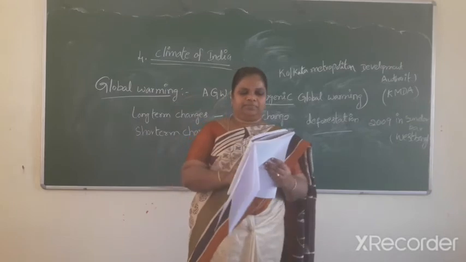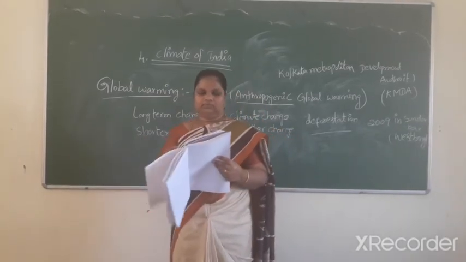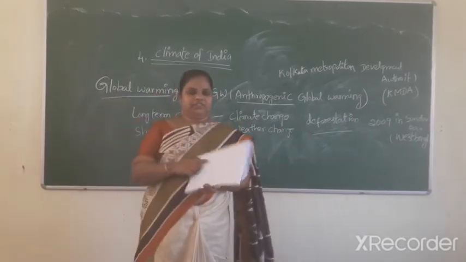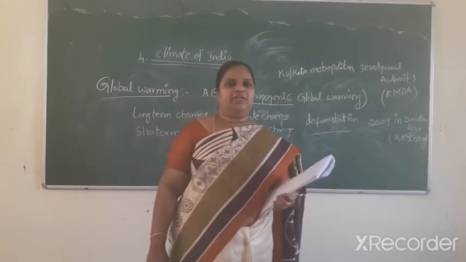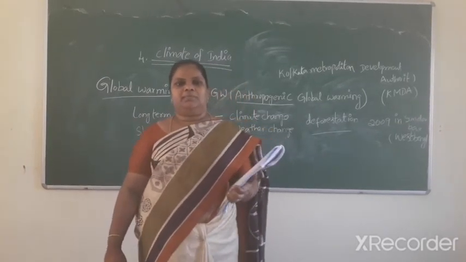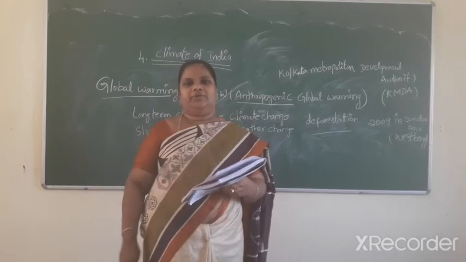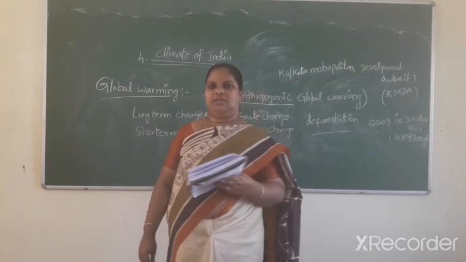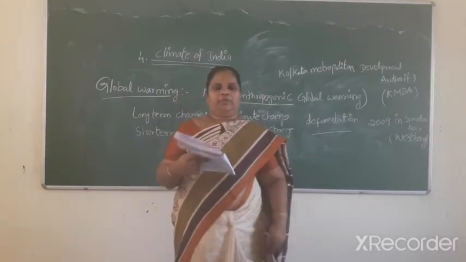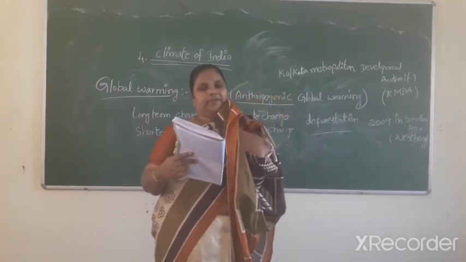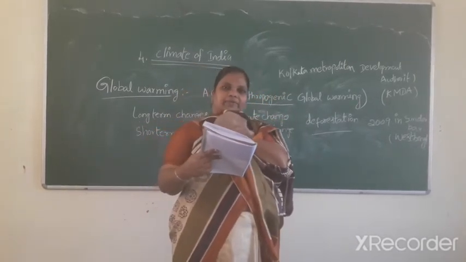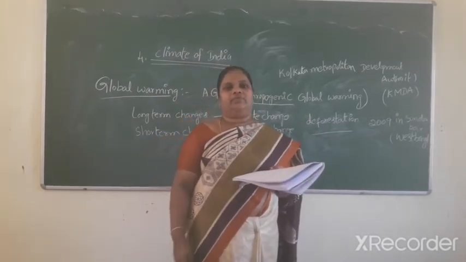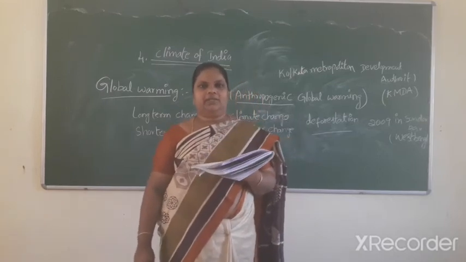In this lesson, keywords are explained. And next one, the elements of temperature and climate: temperature, wind, humidity, precipitation, and pressure. These are the elements of climate and weather. And the factors that influence the climate and weather: first one, latitude; second, land and water relationship; third, relief; fourth, upper air circulation.